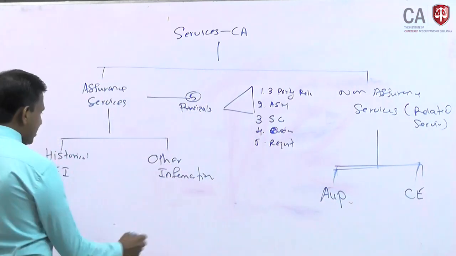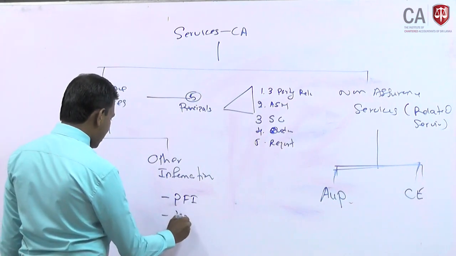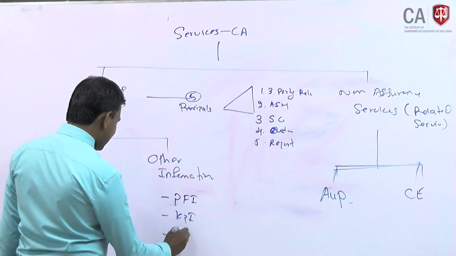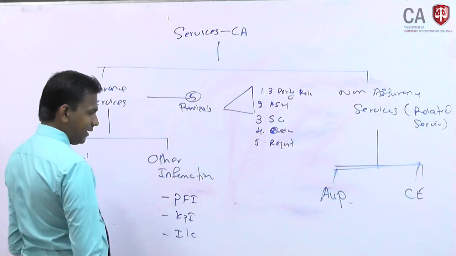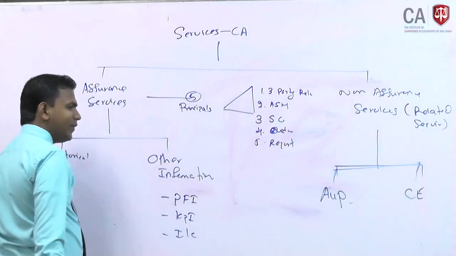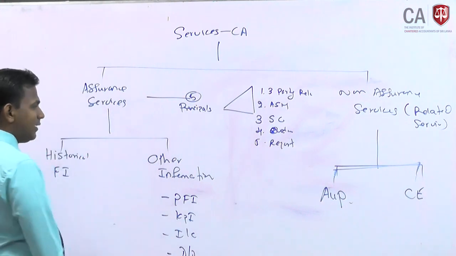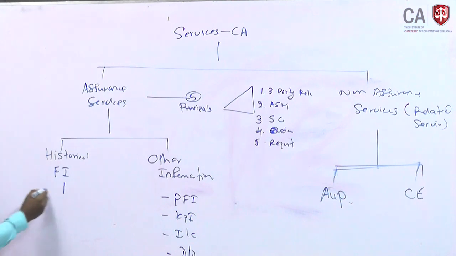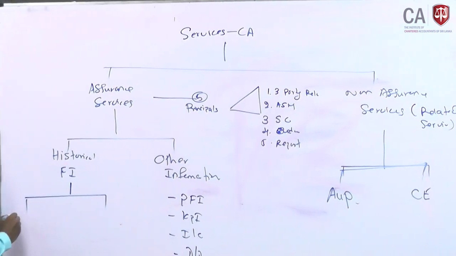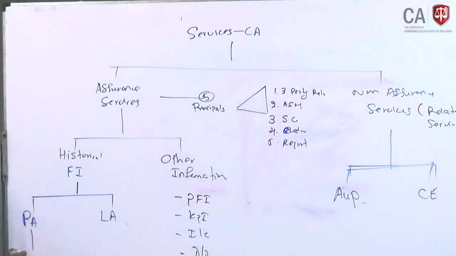If you look at the other information, we have prospective financial information, key performance indicators, internal controls. Likewise, you can take anything, greenhouse or anything, as other information. Due diligence also you can take to a certain level, but DDs can be done as agreed upon procedures as well. Historical financial information can be divided into 2, basically reasonable assurance and limited assurance. The reasonable assurance is audit.